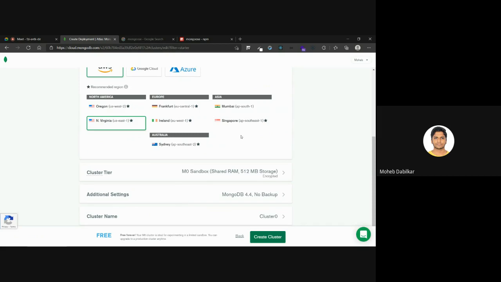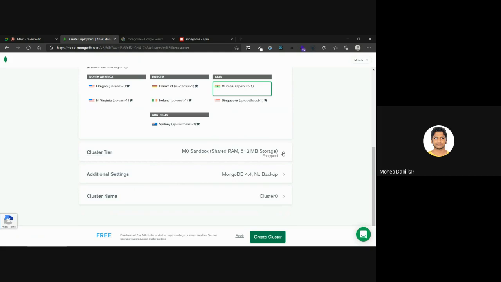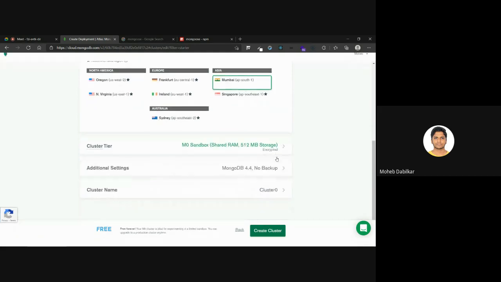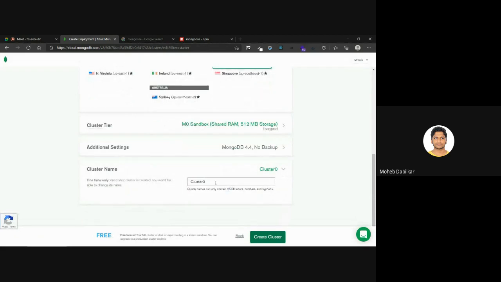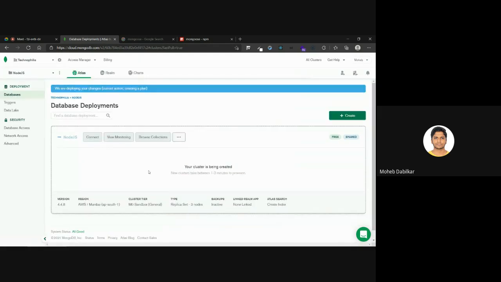It does not take time to connect and all. You guys can always click on Mumbai, so that is the closest one to me, and then everything will be kept for you. Just change the name of the cluster, so we'll say node.js, and then click on create cluster. Now this should take time.